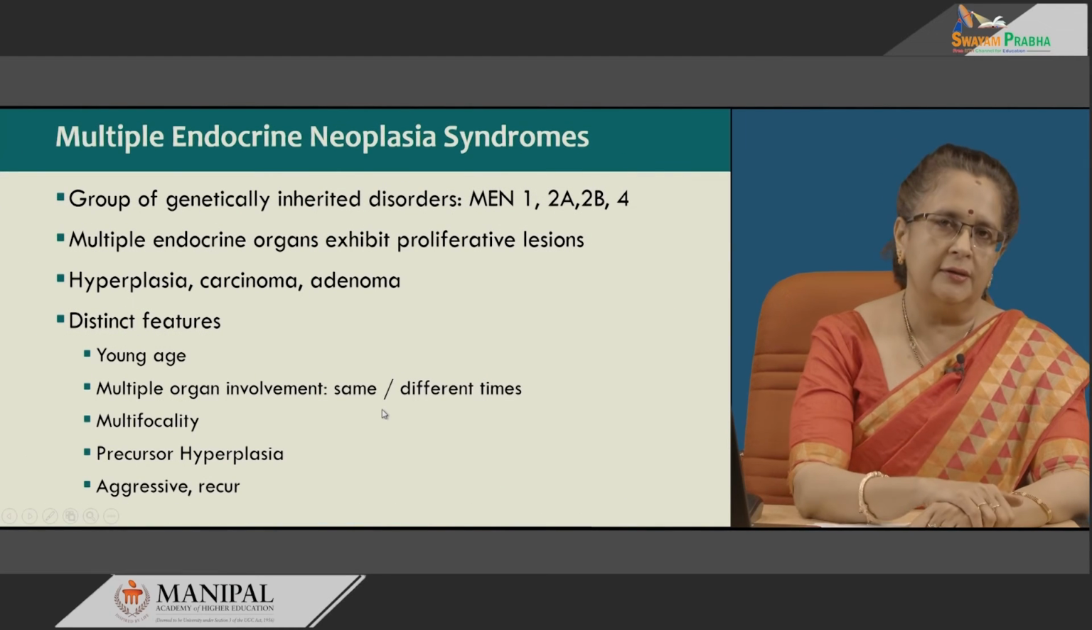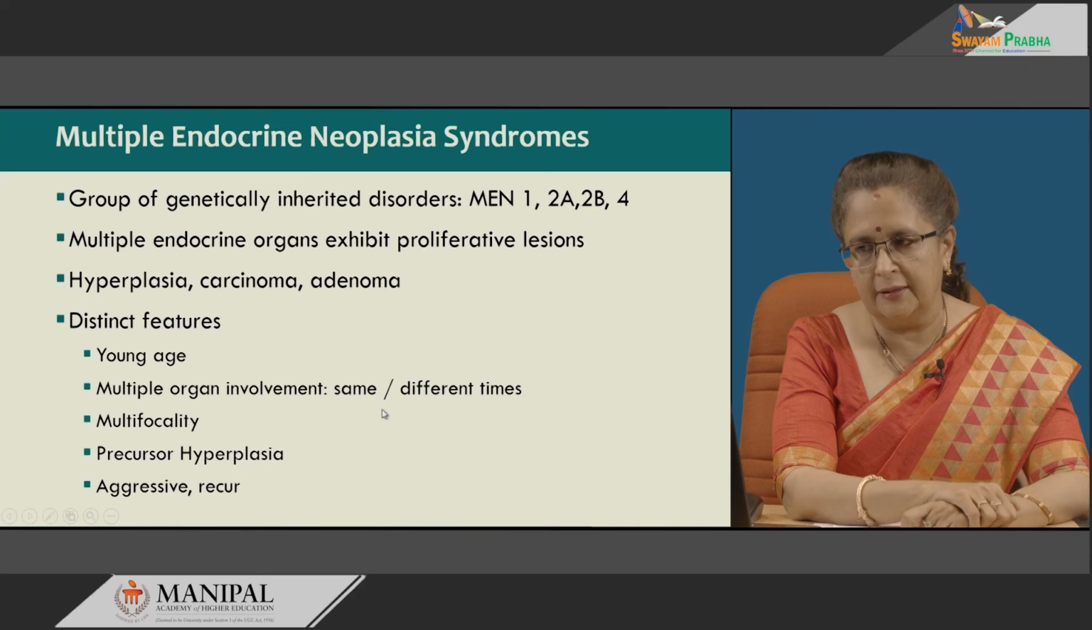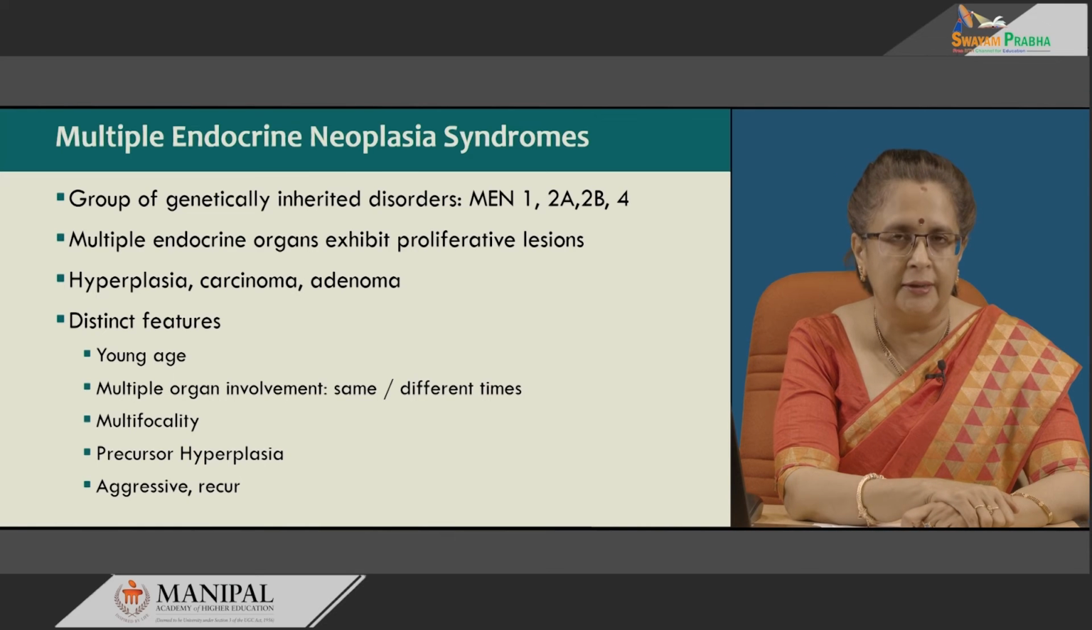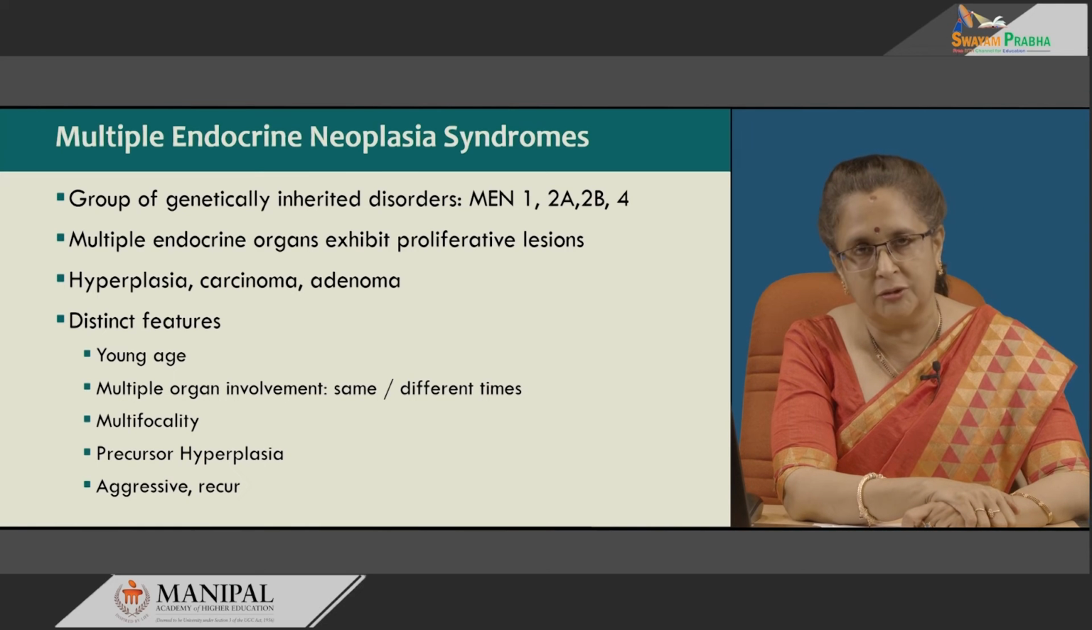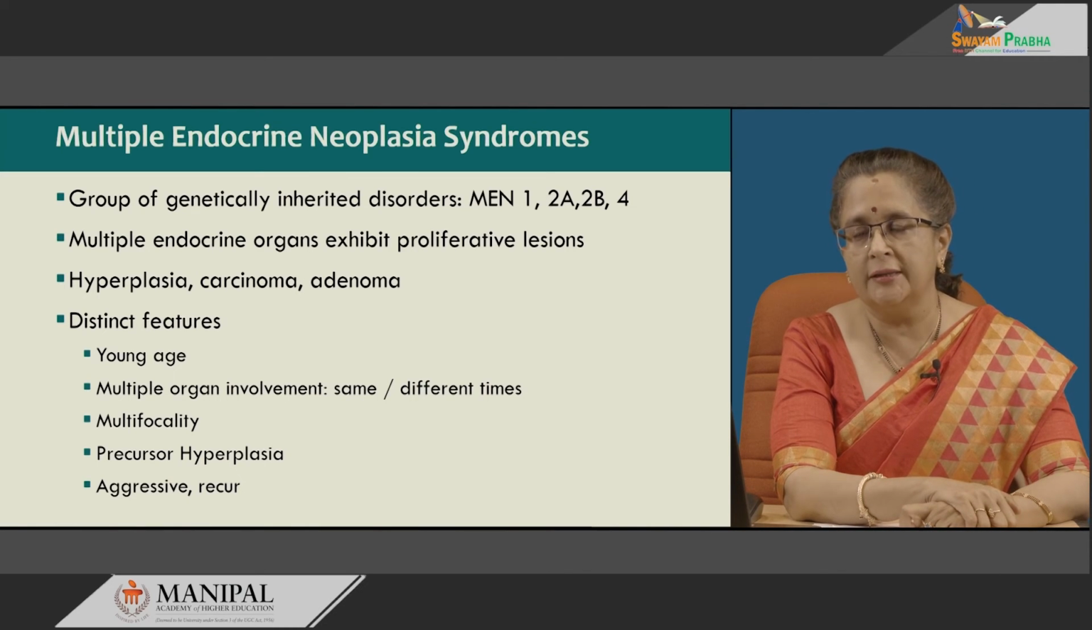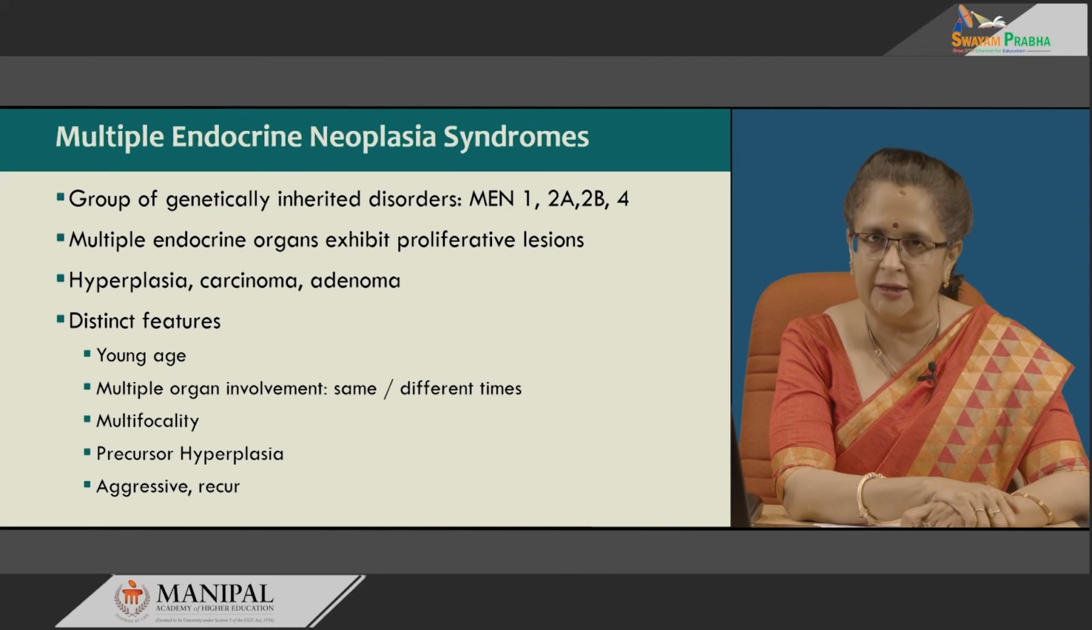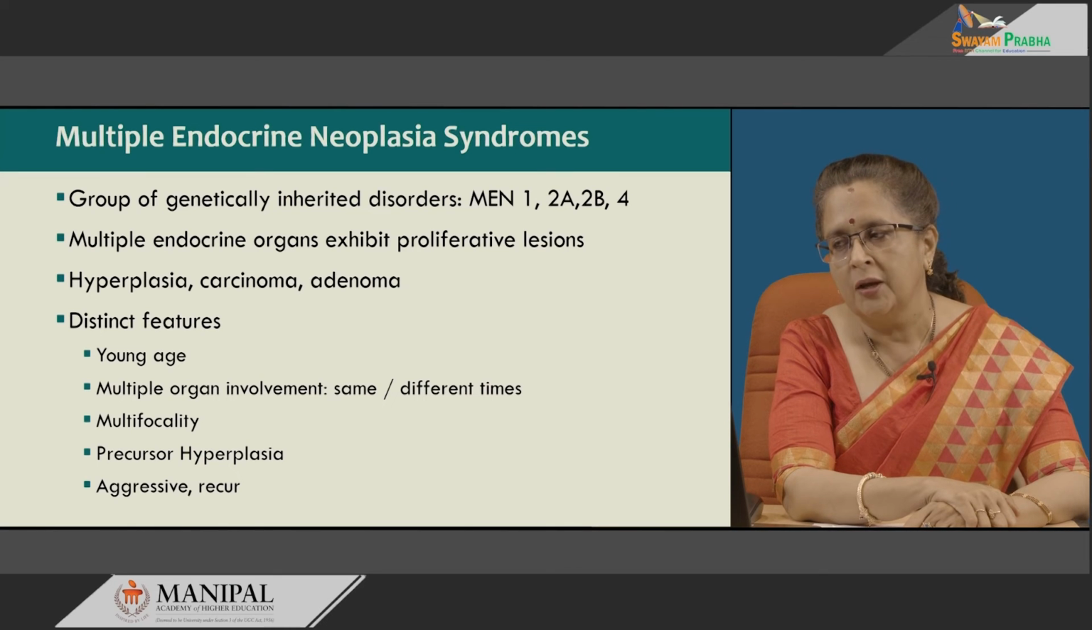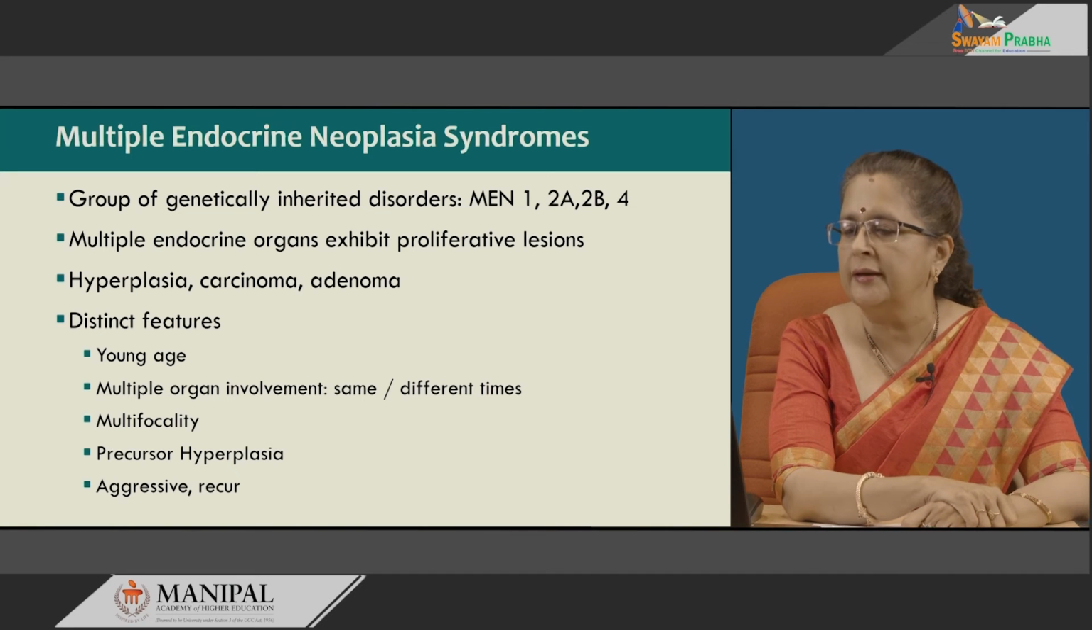Next, we move on to the last topic for this session, that is multiple endocrine neoplasia syndromes. Together these are known as MEN syndromes, and they are of 4 types: MEN1, then MEN2 which has 2A and 2B, and MEN4. MEN1 and MEN4 are almost similar phenotypically, the only difference being in the genetic makeup.